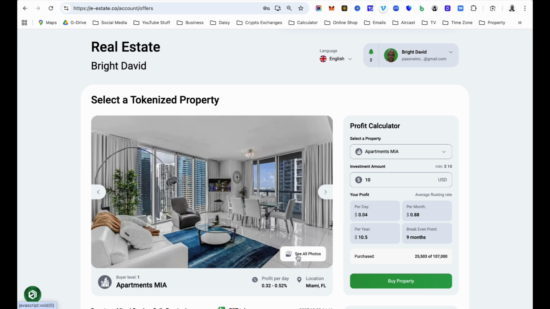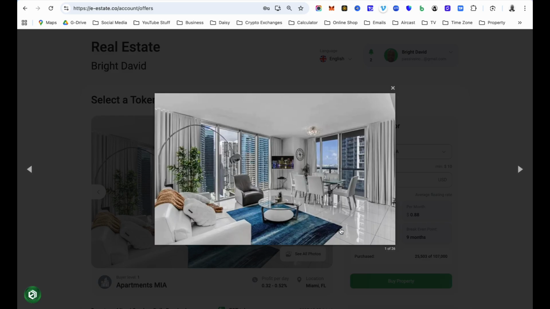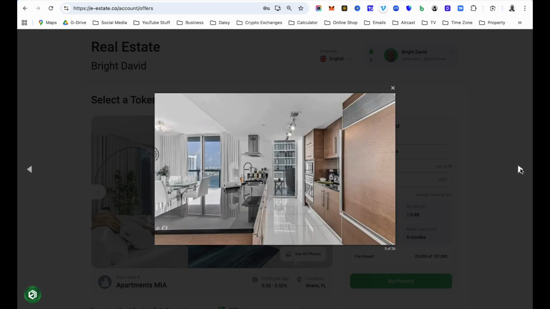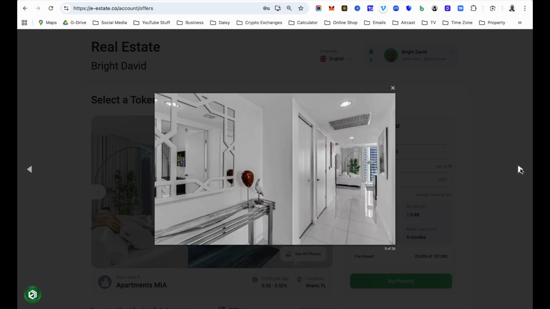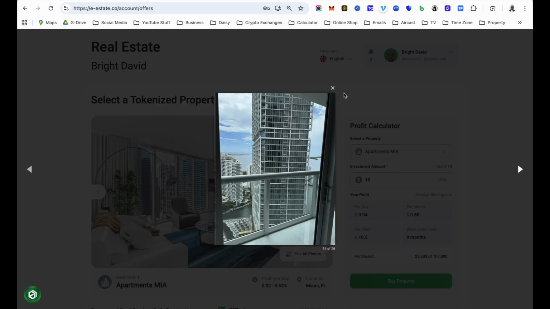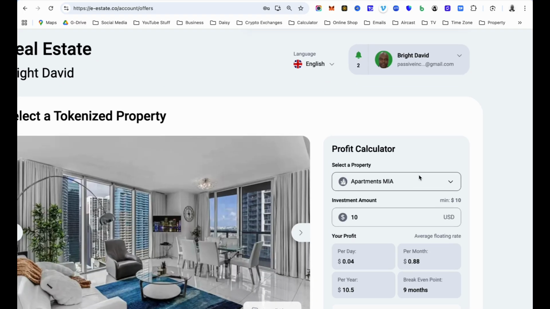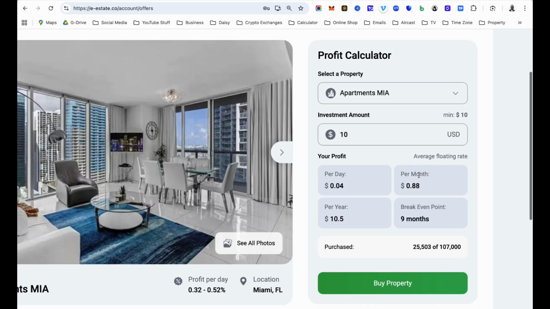So if I click into where it says show all photos or see all photos, you will notice that you can actually go in and see all the photos of each apartment that you want to purchase. And of course, there's a profit calculator here that will actually tell you how much you are going to be earning when you join this platform, depending on how much you are going to invest to purchase a fraction of that property. Okay, now for Miami apartments, the minimum to start it is $10.